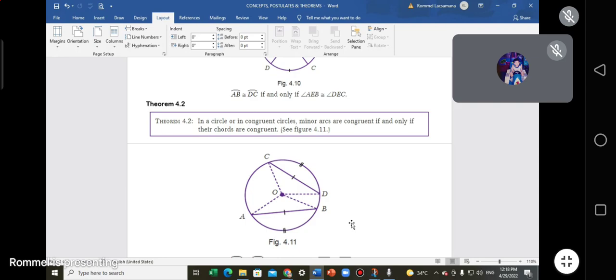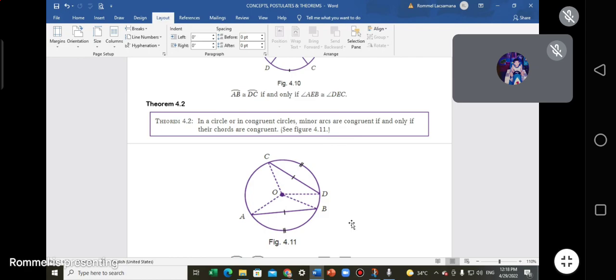The longest chord is diameter. True or false? Again, the longest chord could be a diameter. True or false? Reason out. Go. Can you consider diameter a chord? Yes. Okay, that is why the longest chord is diameter.